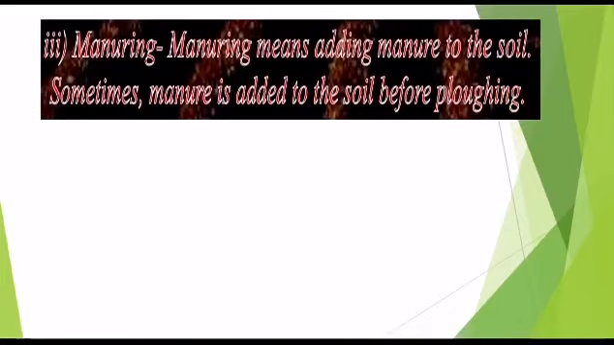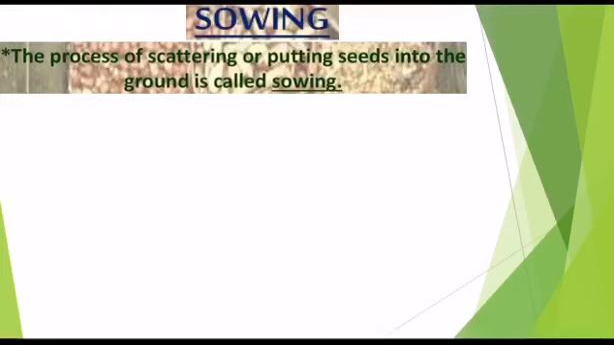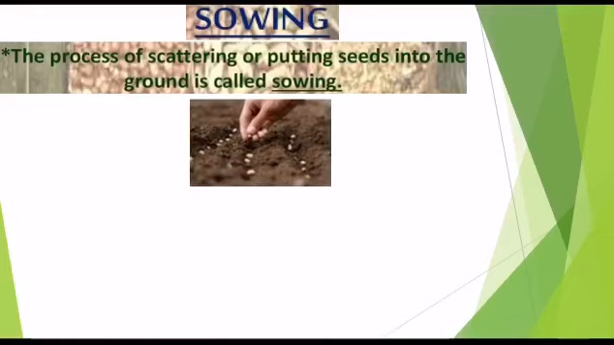The next step is manuring. Manuring means adding manure to the soil. Sometimes manure is added to the soil before plowing. You can see on the screen how manure looks like. Then moving on to sowing. What is sowing now? The process of scattering or putting seeds into the ground is called sowing. You can see on the screen how sowing is done.